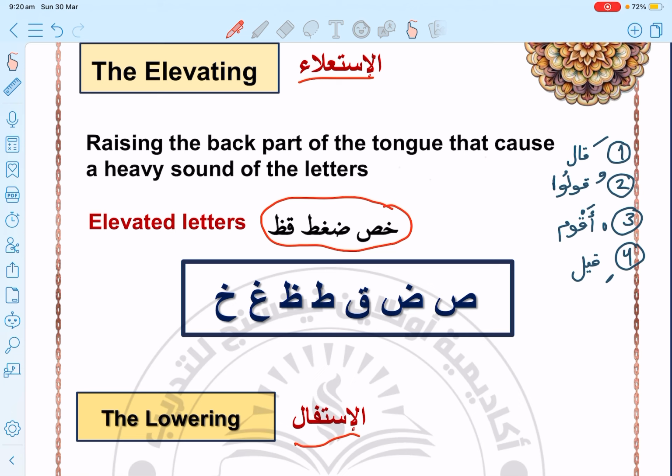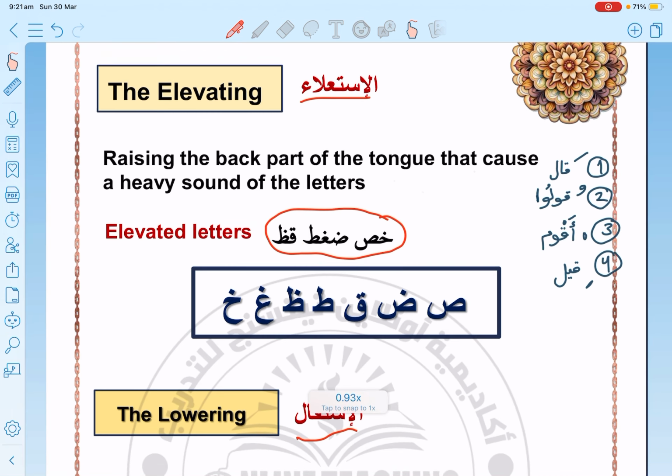So instead of saying kha, we say kha, elevating the back of the tongue and putting pressure on the roof of the mouth. This is for any letter of حروف الاستعلاء. So kha, sa, da, ta, za, gha, qa. So instead of saying خالدين, we say خالدين, خالدين فيها.